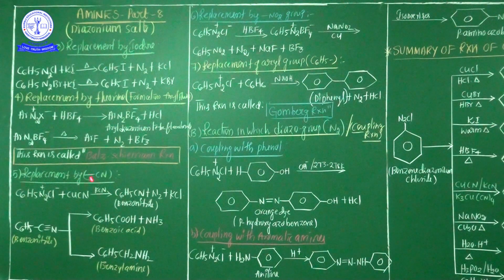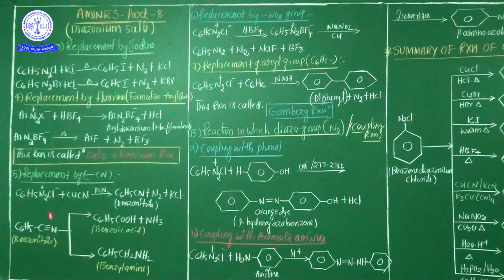In the replacement by cyanide group, chemical properties: benzene diazonium chloride treated with copper cyanide in the presence of KCN, benzonitrile is liberated. After that, the benzonitrile again treated with water, benzoic acid is liberated. This one is treated with nickel in the presence of a reduction reaction, hence benzylamine is liberated. This is the replacement by the cyanide group.